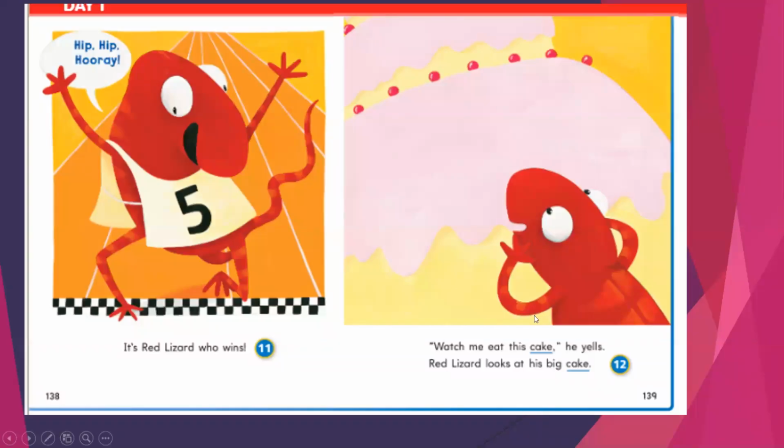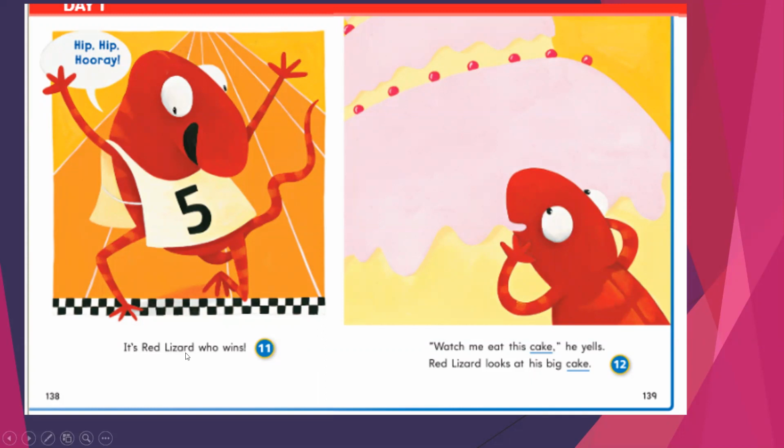So yesterday we know that the horntail chases a butterfly, and the rat falls into the hay. The snake chases ladybugs or bugs. The roadrunner trips over a rake. Only red lizard continues running in the race. Okay, so let's read together.